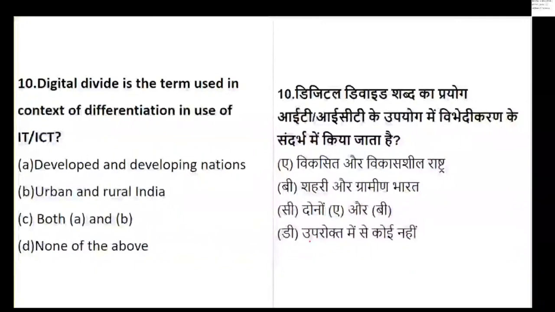So digital divide is a term used in the context of differentiation of IT or ICT between what? The developed and developing nations, urban and rural India, both A and B, or none of the above?